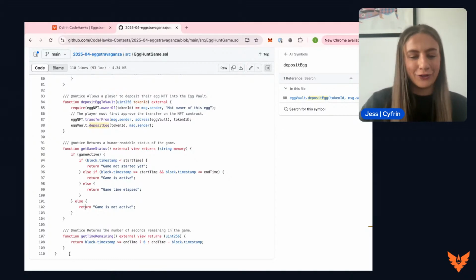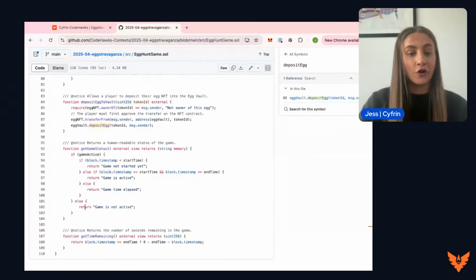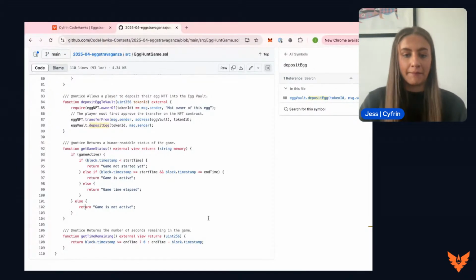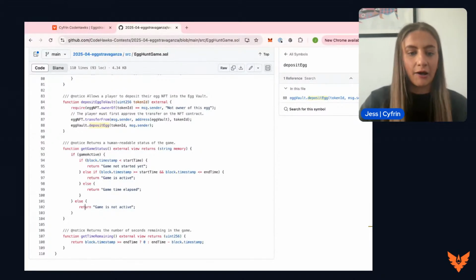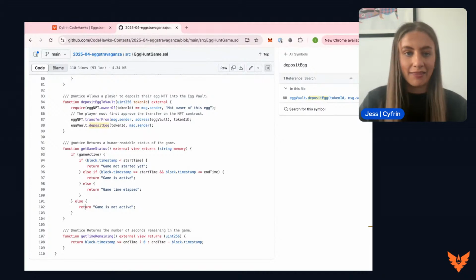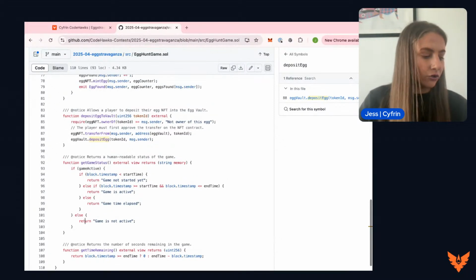Next, we have the final function in this contract, which is getTimeRemaining. So this is just going to take a look at the current timestamp. We're going to take a look at the end time, and we're going to do a little bit of math there to calculate how long's left. So the end time minus the current time will tell us how many seconds are remaining in this game. So that's the egg hunt contract.